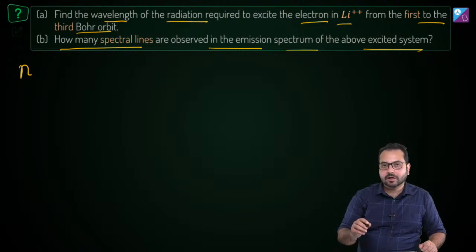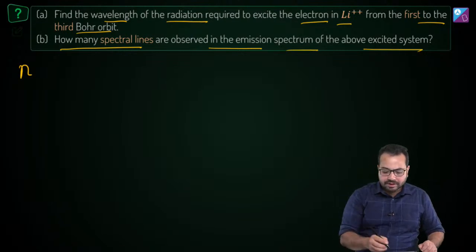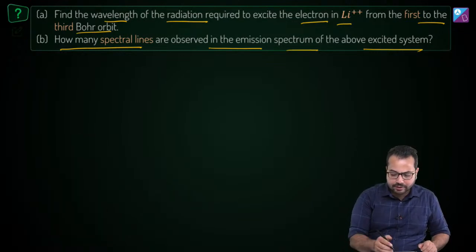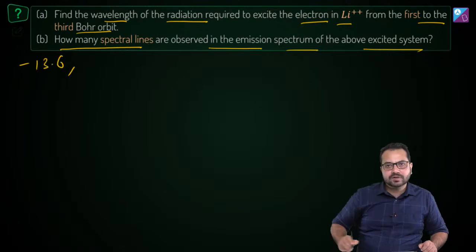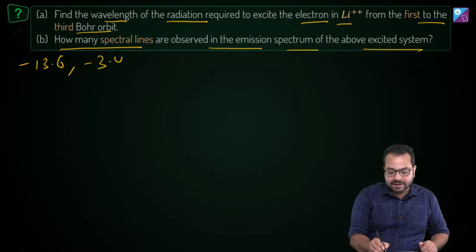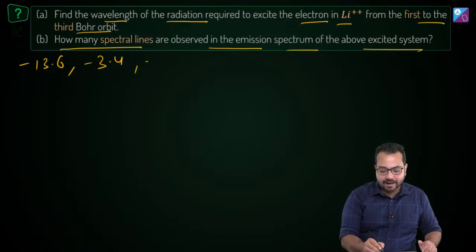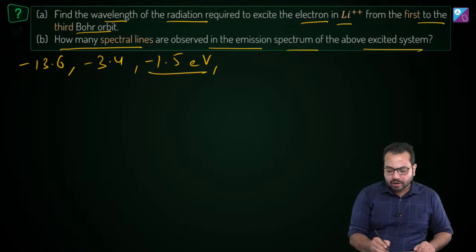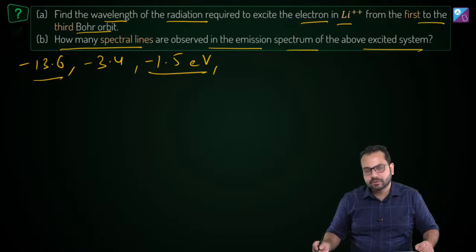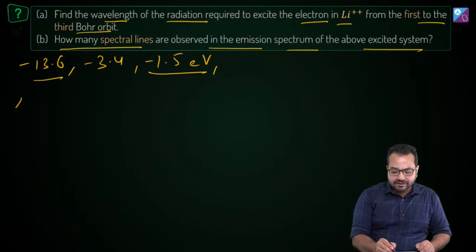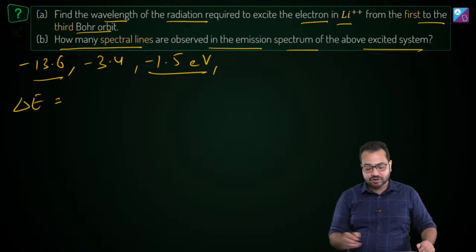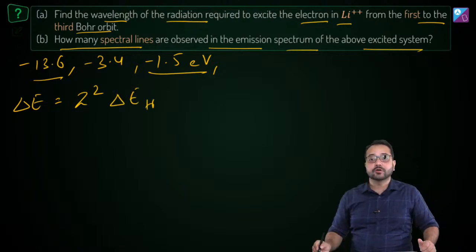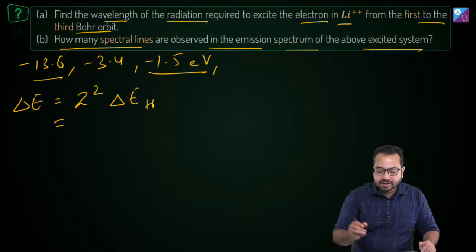Okay, so for the hydrogen atom, what are the energies? Can you quickly, do you remember it? So minus 13.6 electron volt, and then we have minus 3.4 electron volt, and then we have minus 1.5 electron volt, and so on. Okay, so we are talking about the transition from 3 to 1 or 1 to 3. So what will be the energy of transition? The energy of transition is going to be Z square into the energy of transition of the hydrogen atom. Is that correct?